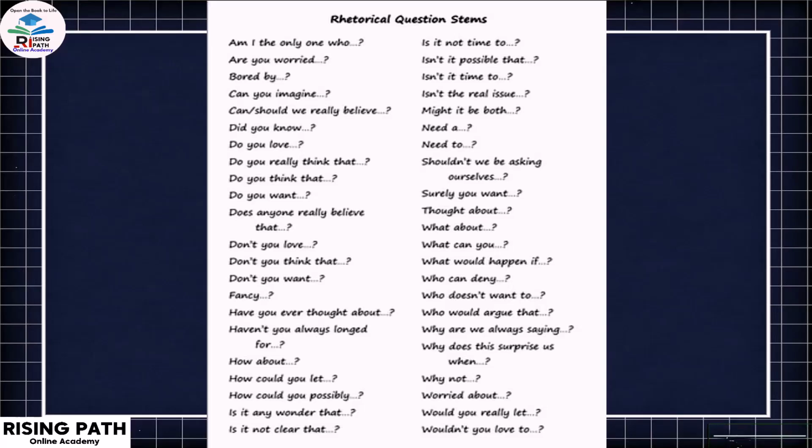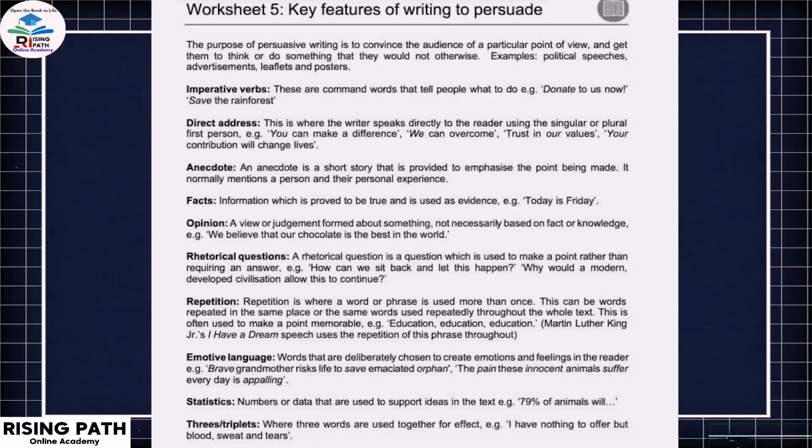On this slide you can see again the rhetorical question stems. This is going to help you to begin your rhetorical questions. Then we have the technique that we have already discussed, and the key features of writing to persuade. So this is the forecast technique that you're going to use.